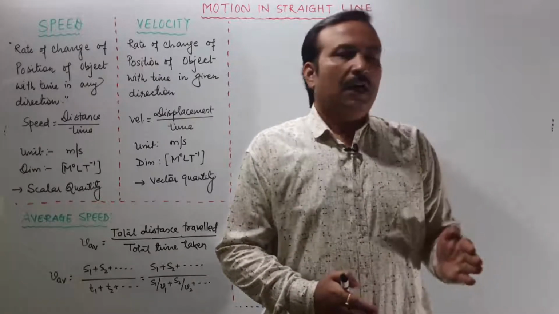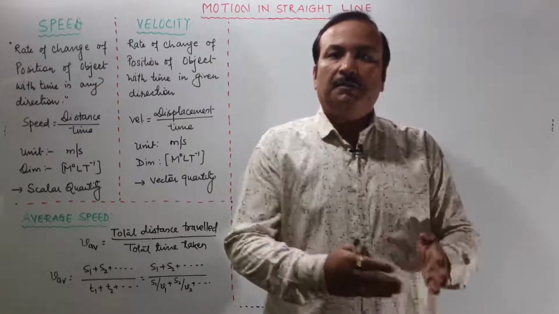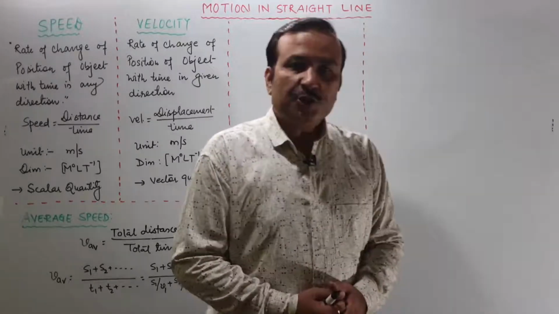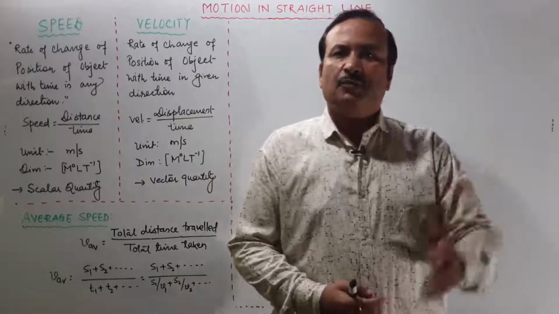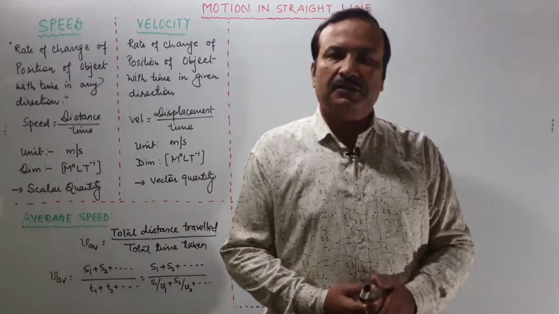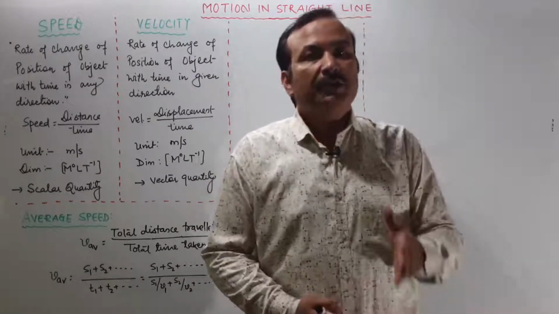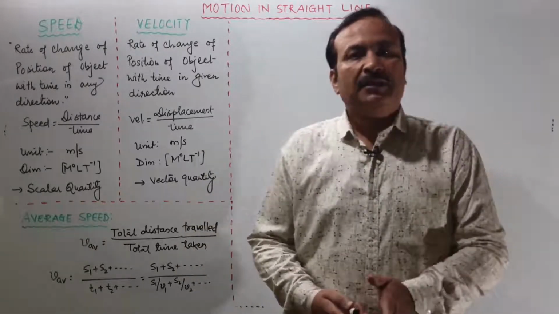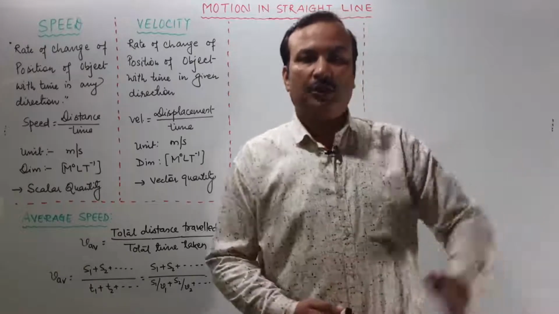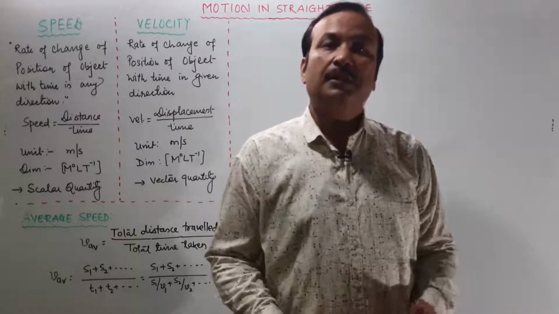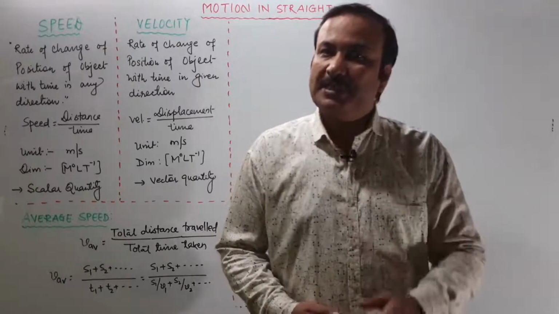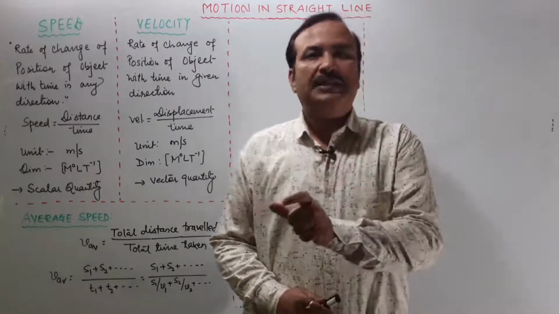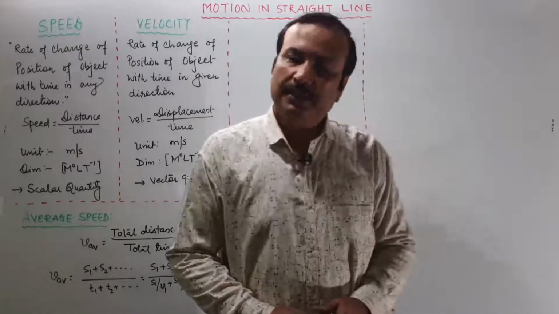When you go in your vehicle, in your bike, you say that I am going with 60 km per hour, 40 km per hour. That is, we talk about the speed. But when we say that the vehicle is moving with 50 km per hour towards north, then it is called velocity. So what is the basic difference? In speed we do not talk about the direction, and in velocity we talk about the direction.